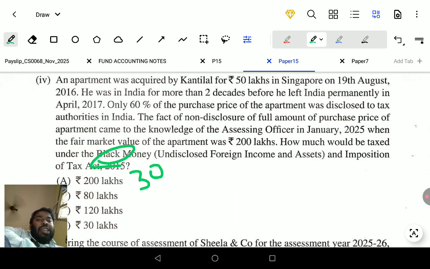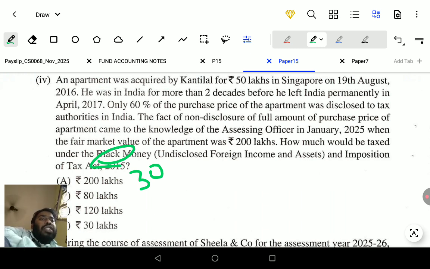Disclosing income is called white money, non-disclosing of income is called black money. He disclosed only part of the purchase price, 50 lakhs in Singapore on 19th August 2016. He was in India for 2 decades before he left permanently in April 2017.